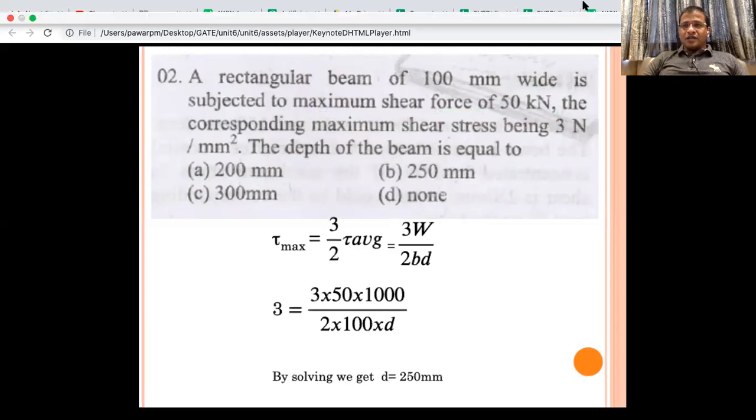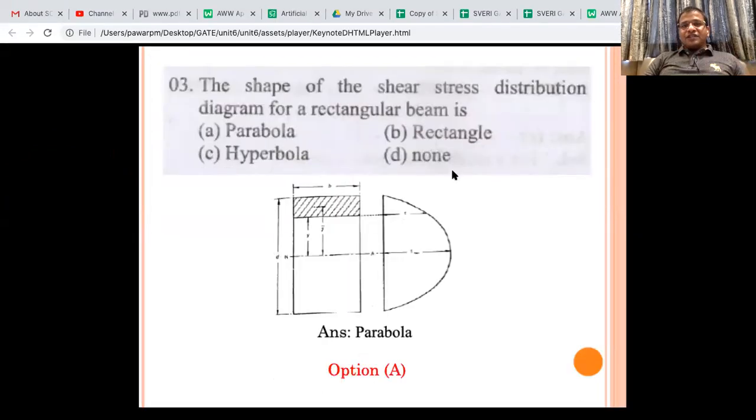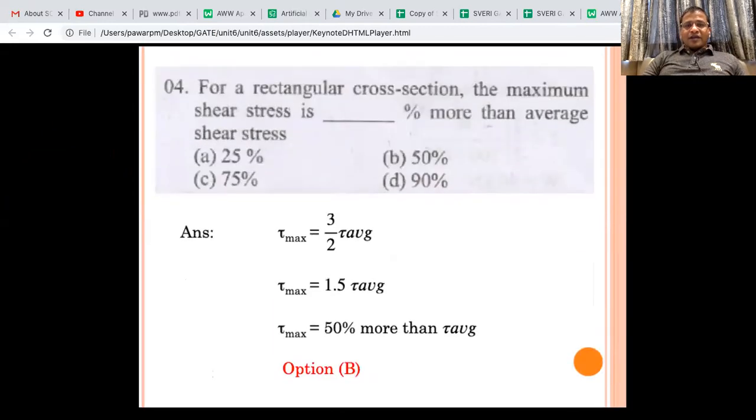Okay, let's go to the next example. Shape of the shear stress distribution diagram for a rectangular beam is, so you can see it's a pure parabola. Answer is A. For a rectangular cross section, the maximum shear stress is dash percent more than the average shear stress. So you can remember the formula.